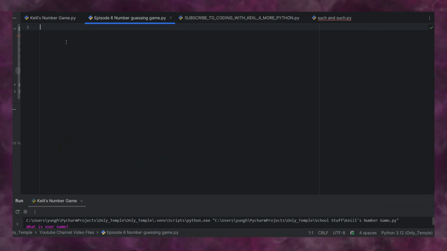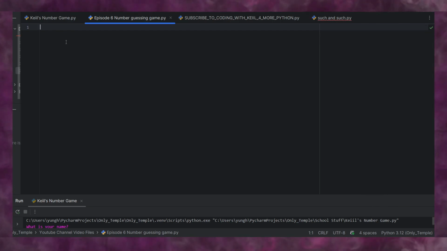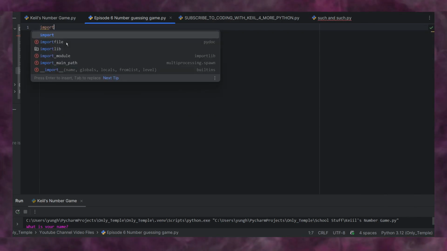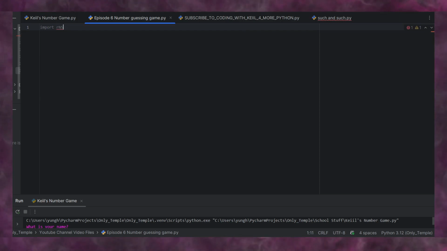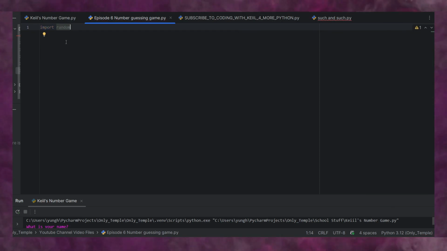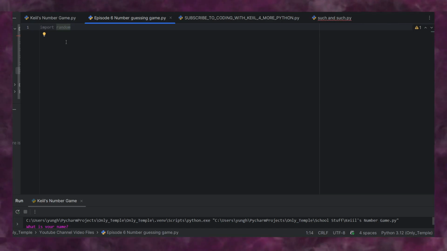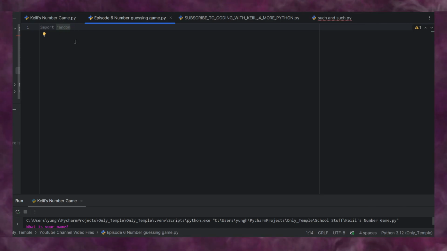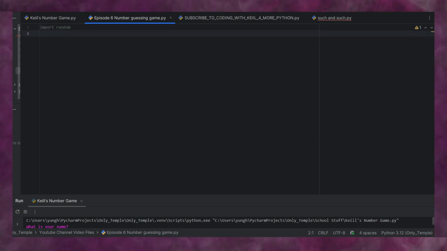If you noticed, we have import random at the top. Did I hit caps? Okay. Import random. This is how we get access to a library within Python of different functions and code.